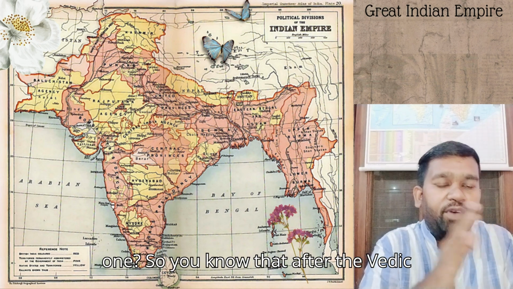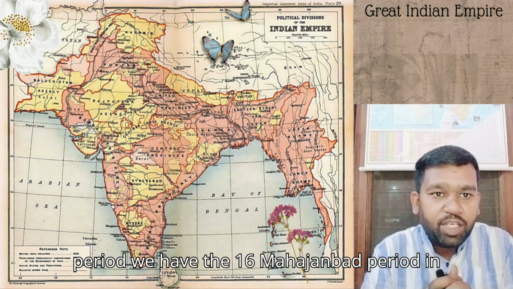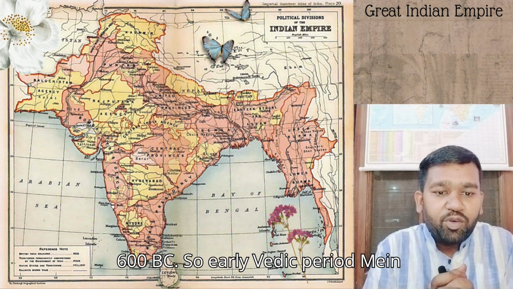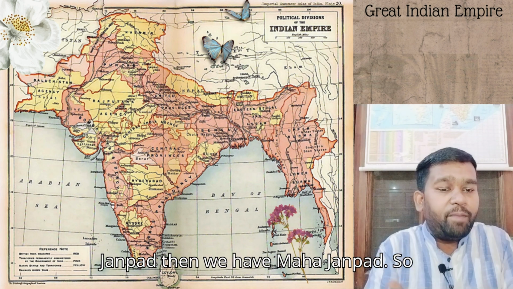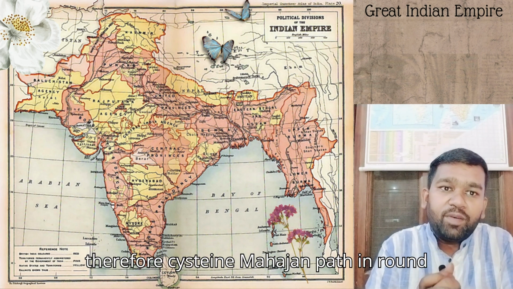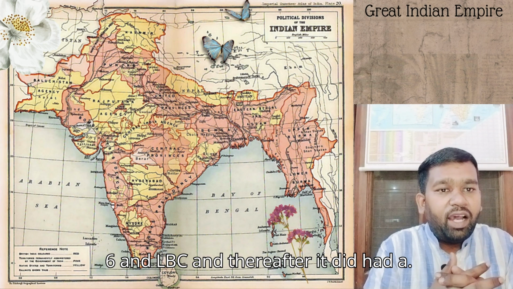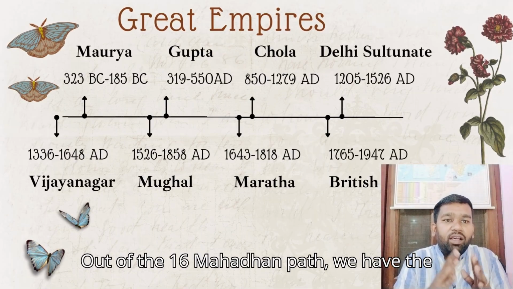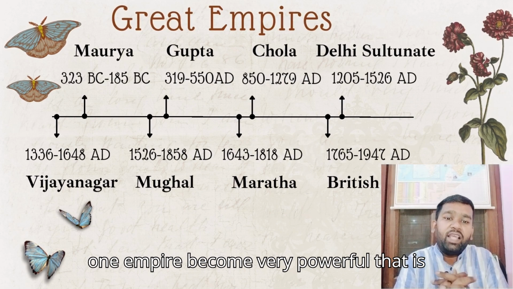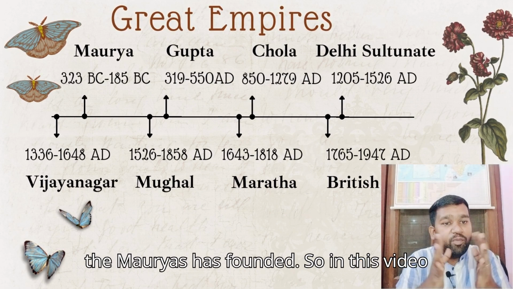So you know that after the Vedic period we have the 16 Mahajanpada period in 600 BC. In the early Vedic period we had the Jana, thereafter we have Janapada, then Mahajanapada. So there were 16 Mahajanapadas around 600 BC, and out of them one empire became very powerful, that is the Magadha Empire, and after that the Mauryas were founded.